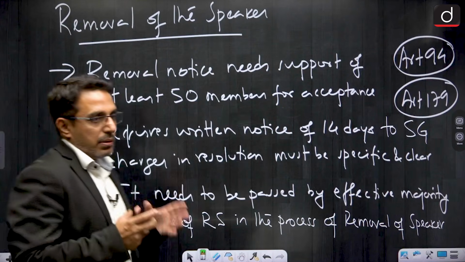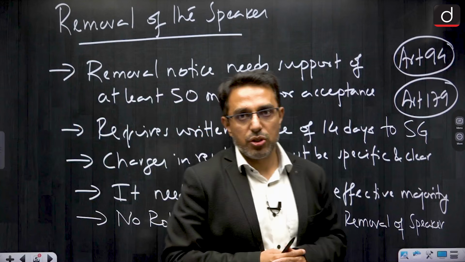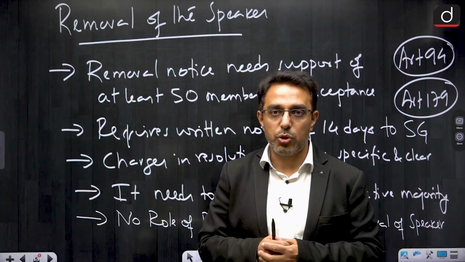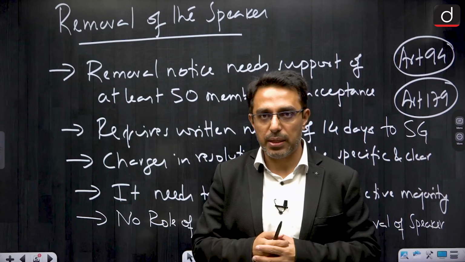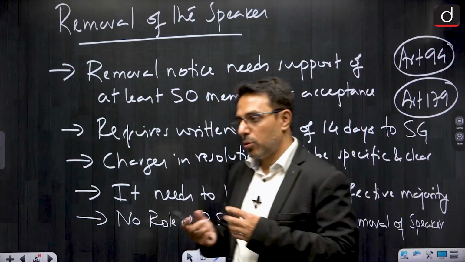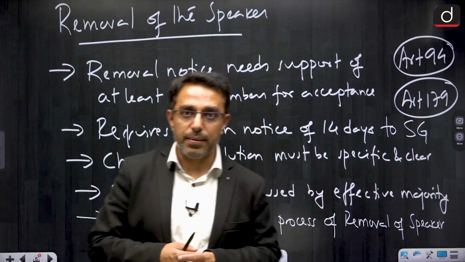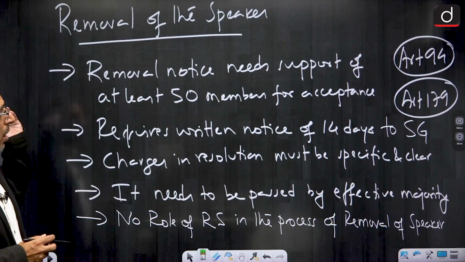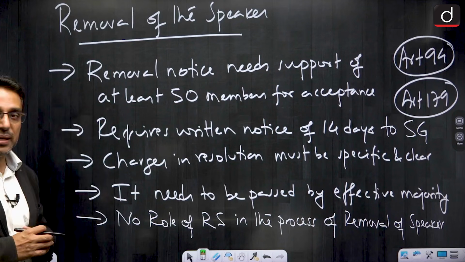Now the current speaker of Lok Sabha, Shri Om Birla ji, has faced a no confidence motion moved by the opposition parties. The motion was ultimately defeated, but that is why it was in news, and a question is likely in the exam. So we should be aware of the process of removal of the speaker.